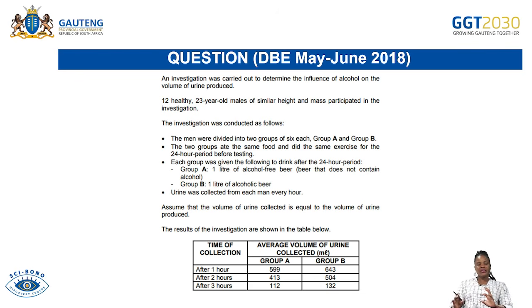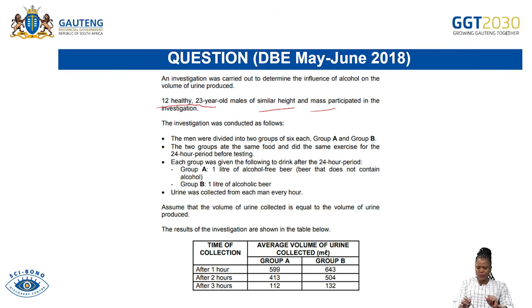So this question was taken from the DBE May-June 2018 paper. An investigation was carried out to determine the influence of alcohol on the volume of urine produced. Twelve healthy 23-year-old males of similar height and similar mass participated in the investigation. The investigation was conducted as follows.